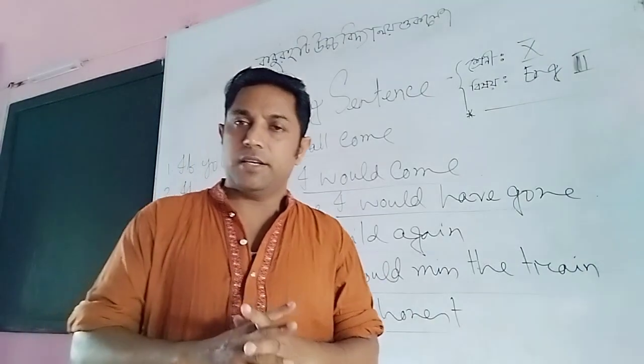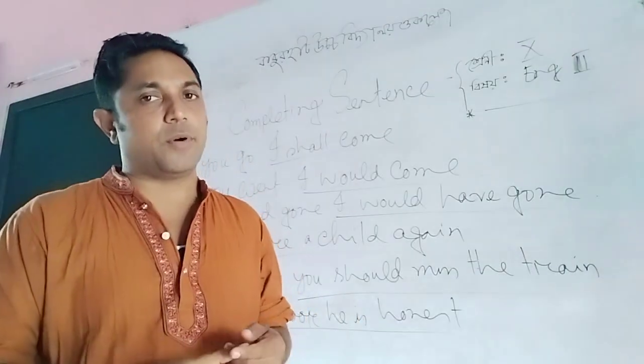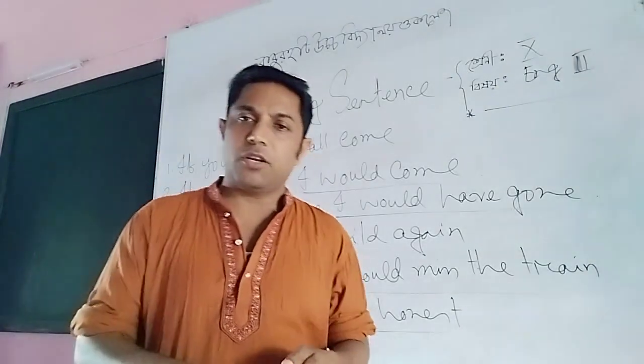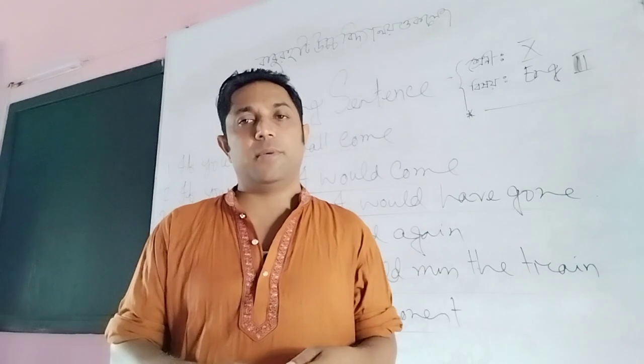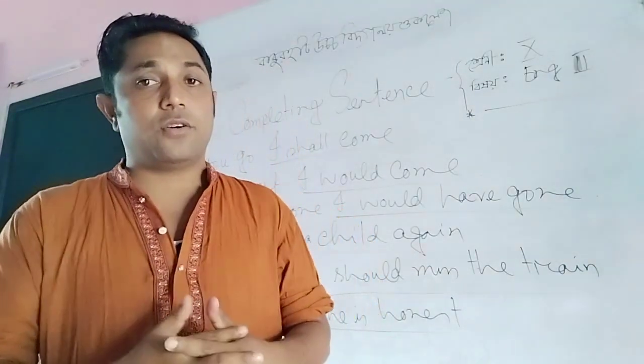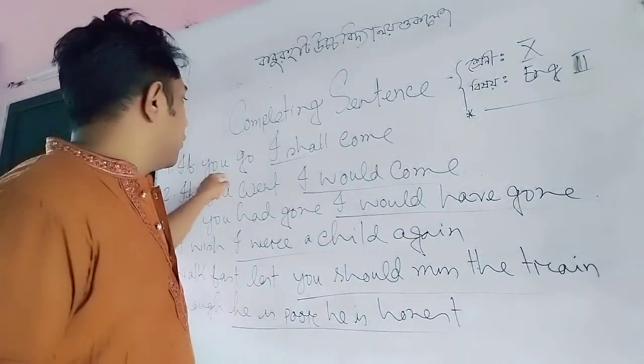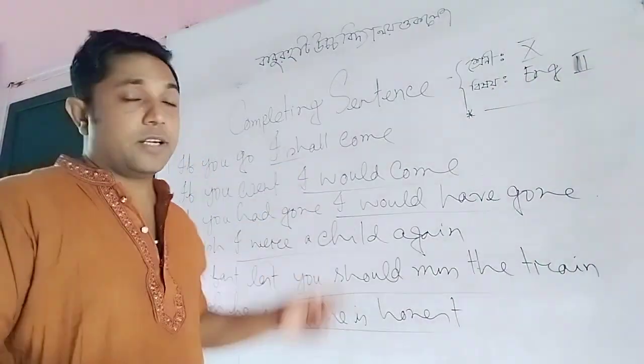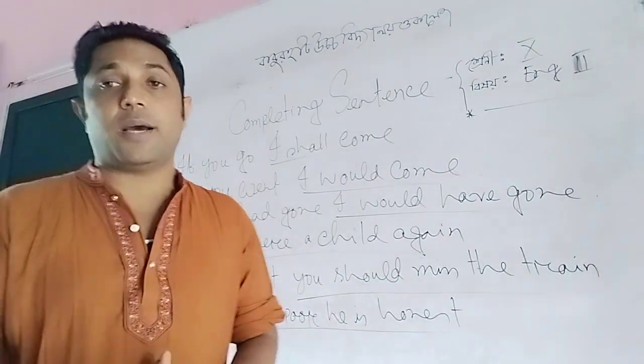I think it is clear. So here, if you go is present indefinite tense, and I shall come is future indefinite tense. The shall or will comes after the subject.